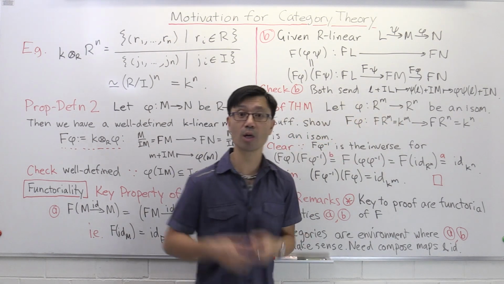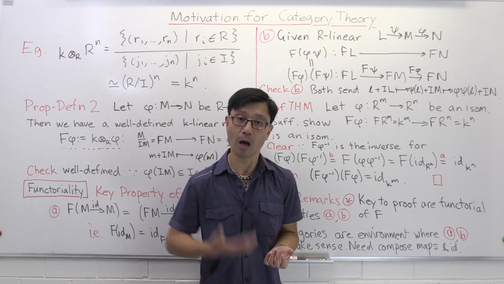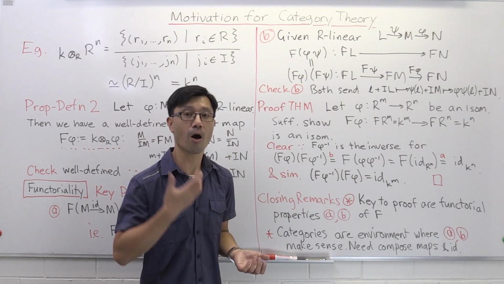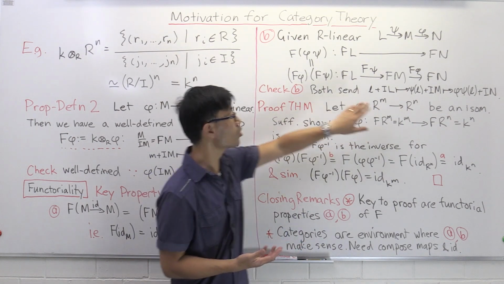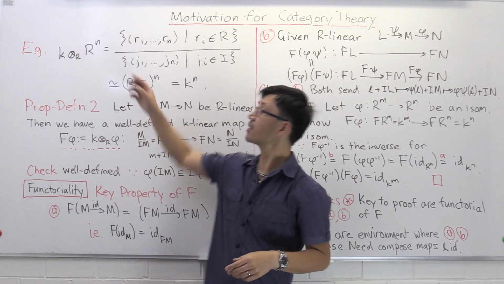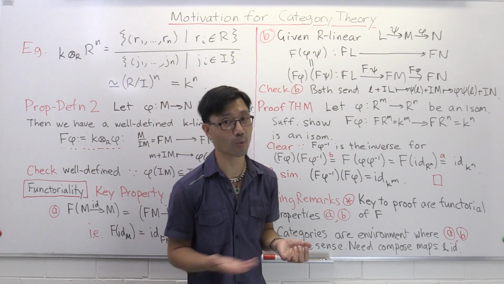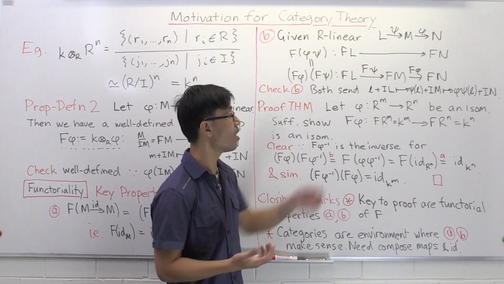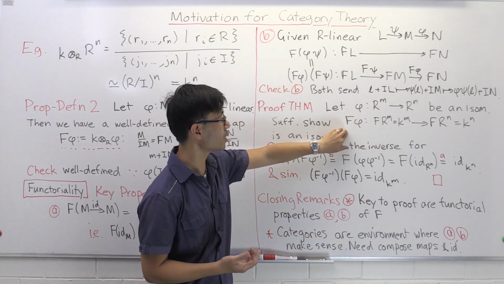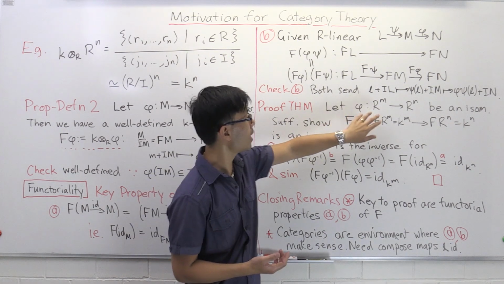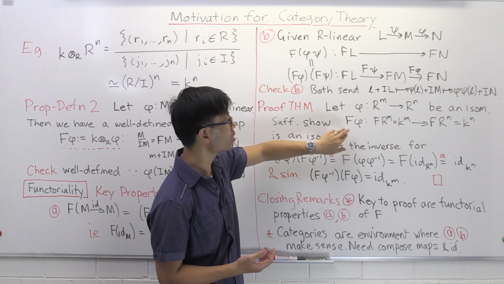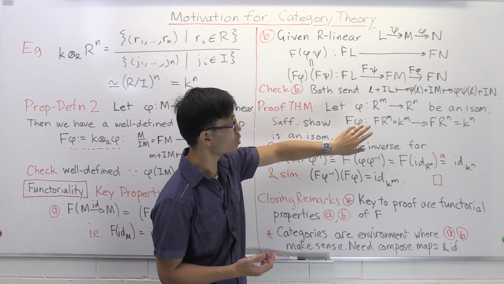So the way we're going to do it is we're going to reduce it to the corresponding property for vector spaces. So we're going to use this f functor here, this K tensor of R, that corresponds to some maximal ideal, it doesn't really matter which one, some maximal ideal I of this R. So let's have a look at that. I claim all you need to do is to show that f phi, so what's f phi?